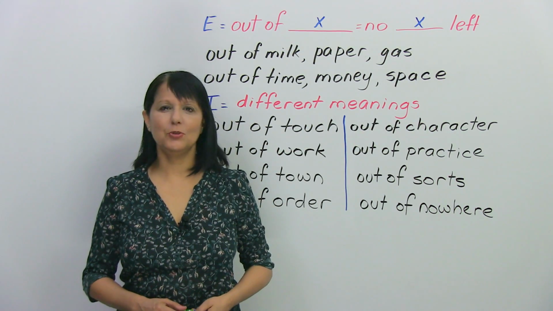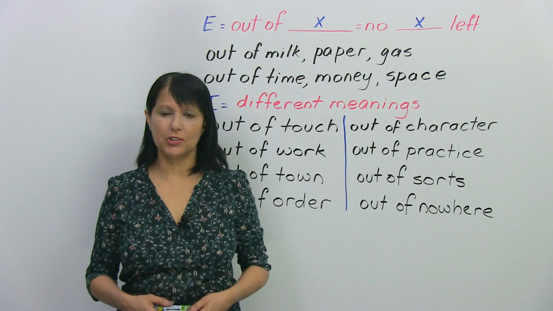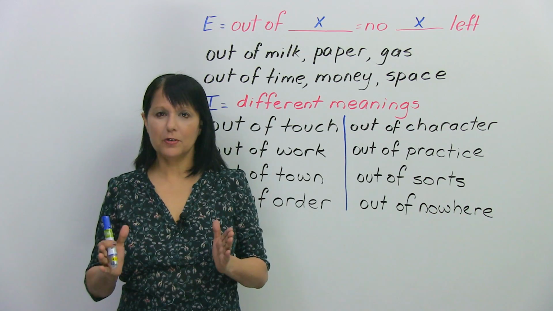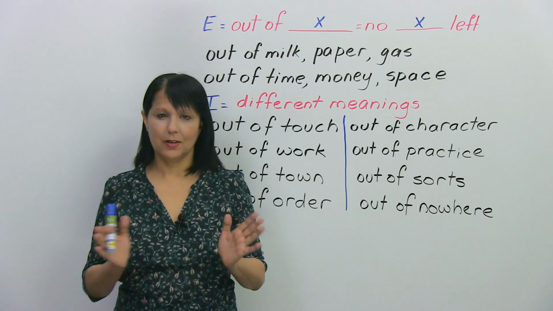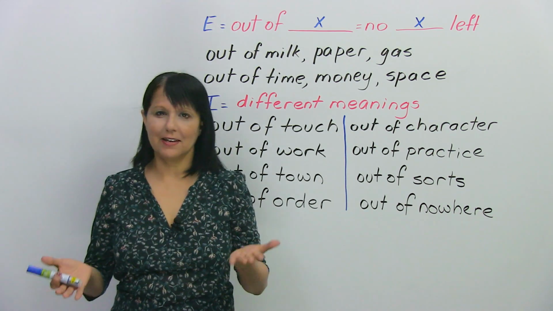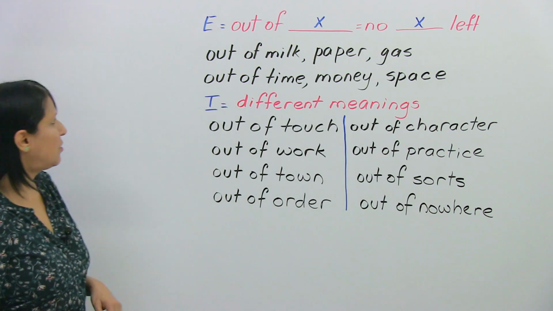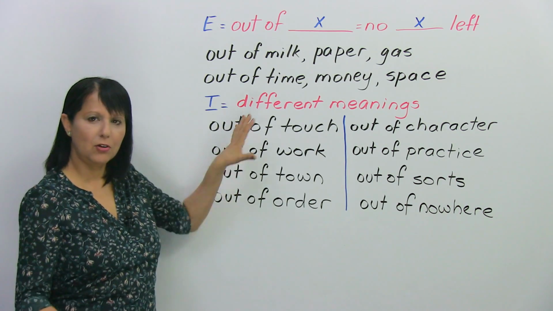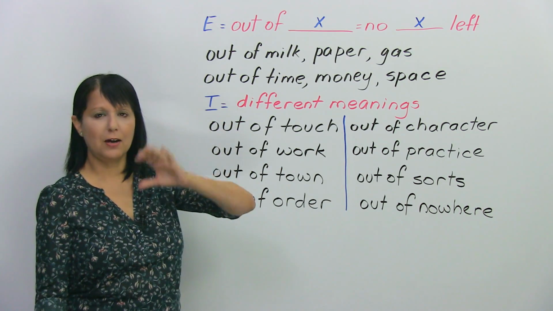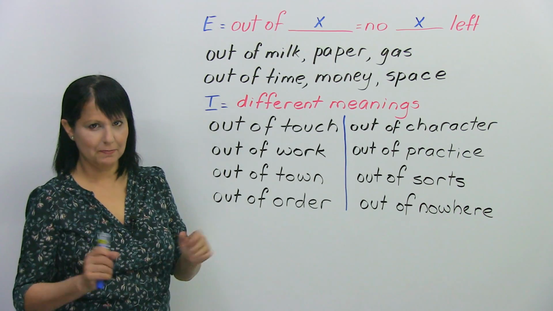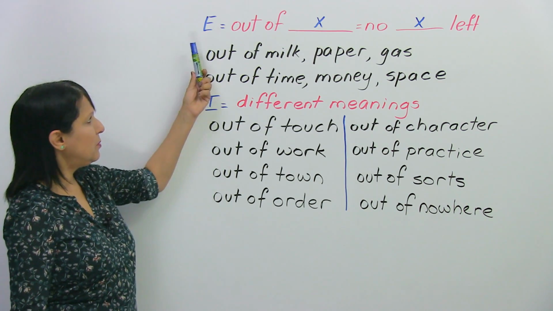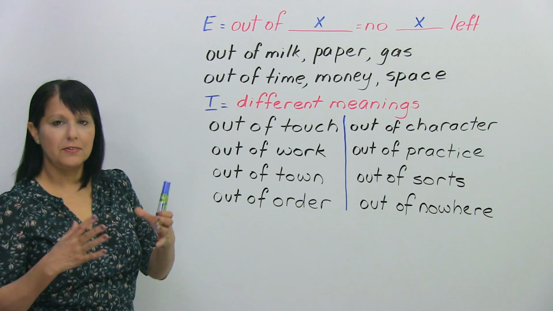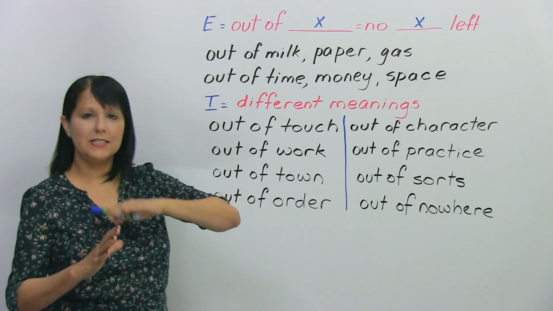In this lesson, you'll learn how to use some common expressions and idioms, all of which start with the words "out of." Okay? Now, let's see exactly how this works. First, we'll start with some expressions, and then we'll look at idioms. And all of them are going to use the words "out of," but in different ways. All right?